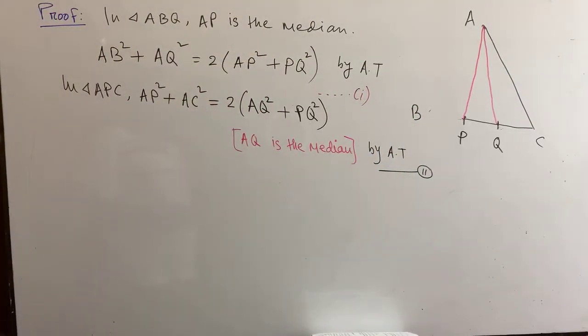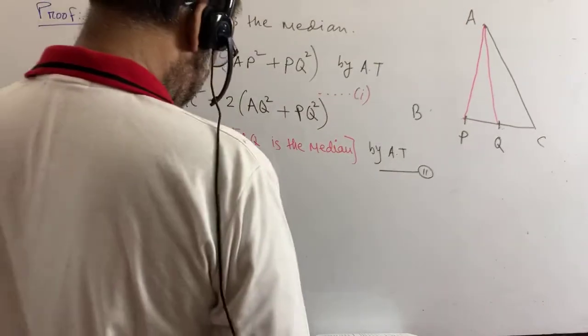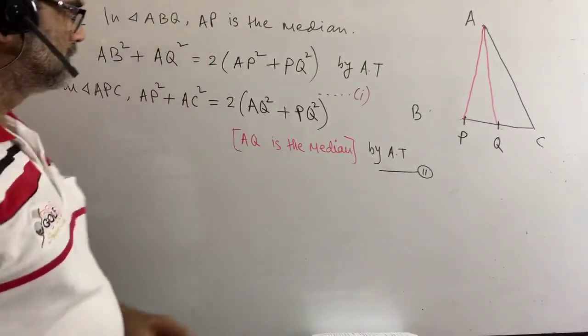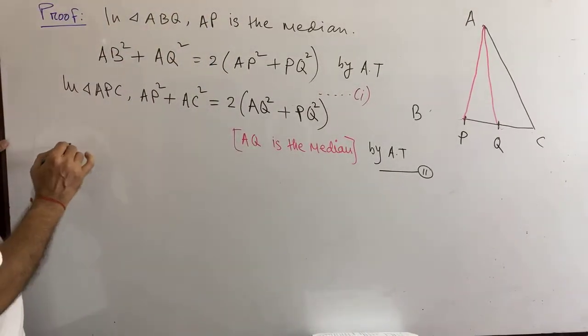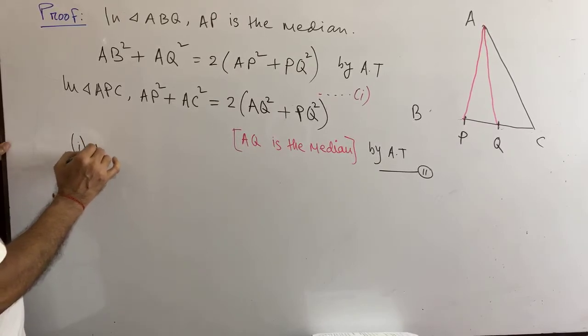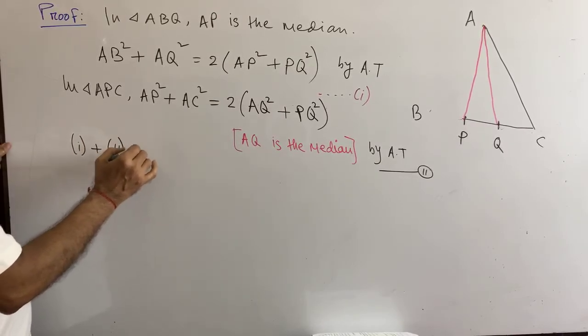Now what should we write? Adding 1 and 2, we get 1 plus 2.